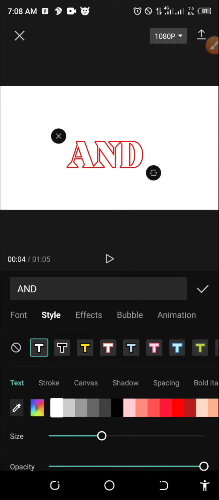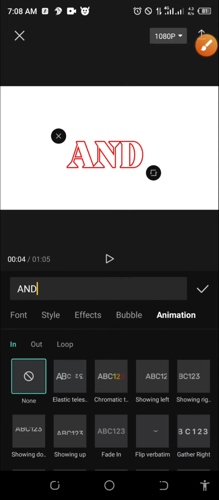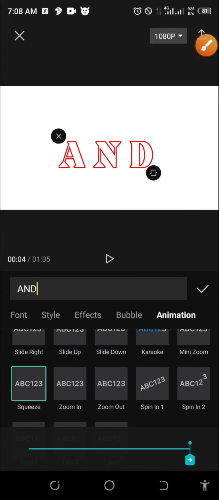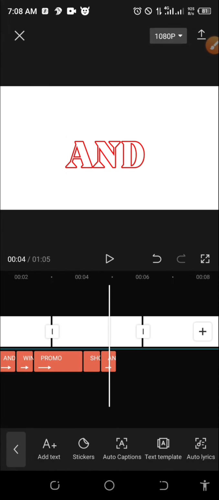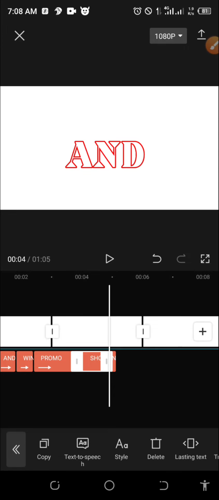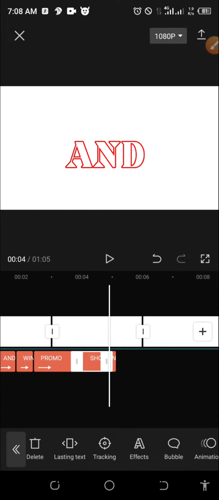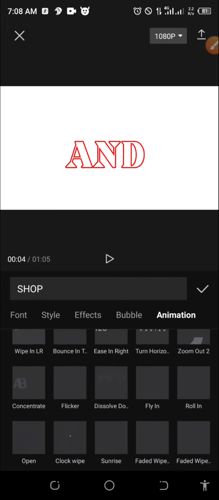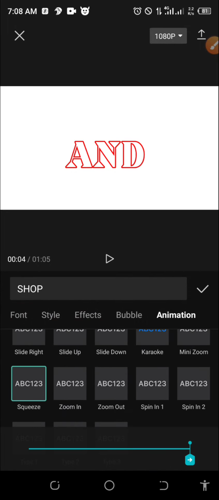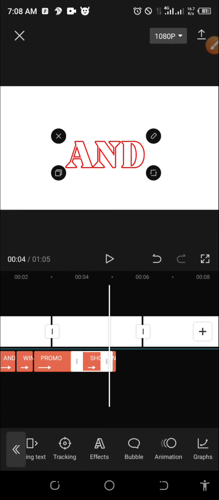Then I will go to animation. Let me click on animation here. It's still squeezed. The flow of the text still remains squeezed. Remember this first one, shop, I didn't put the animation. I will click on it, the shop, and go to animation from here this time around. I'll just locate animation and go to squeeze. I will click on squeeze animation, and it's going. I'm going to click OK. So let's play.